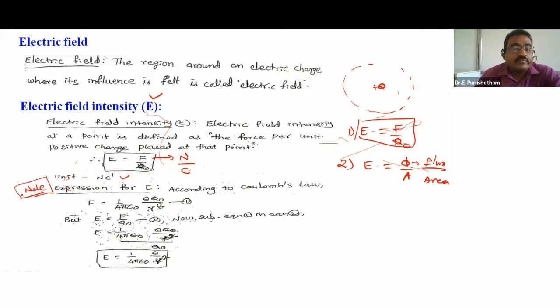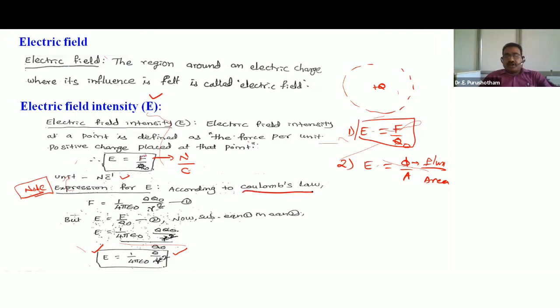The electric field intensity expression proof is not important for the annual exam. Note, not for exam. But this formula is very useful for problems, very, very important. E is equal to 1 by 4 pi epsilon Q by R square. So the expression for E, we can simply derive.